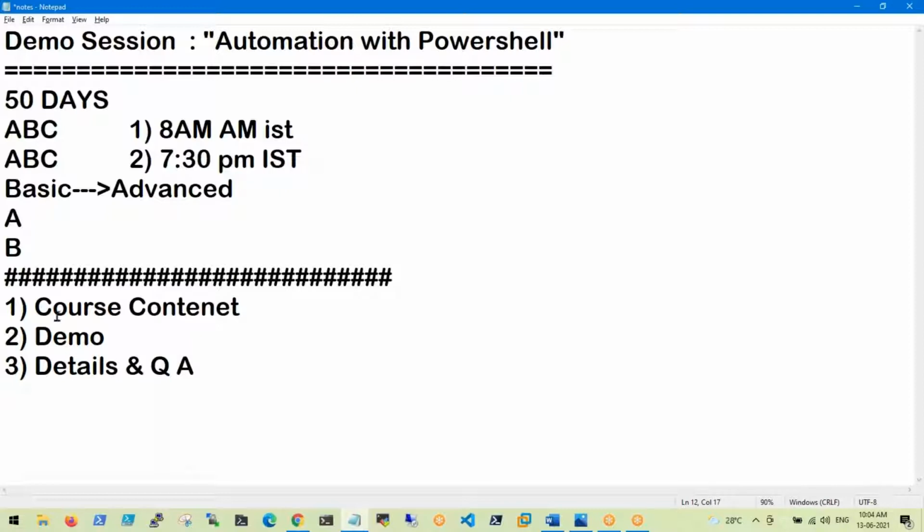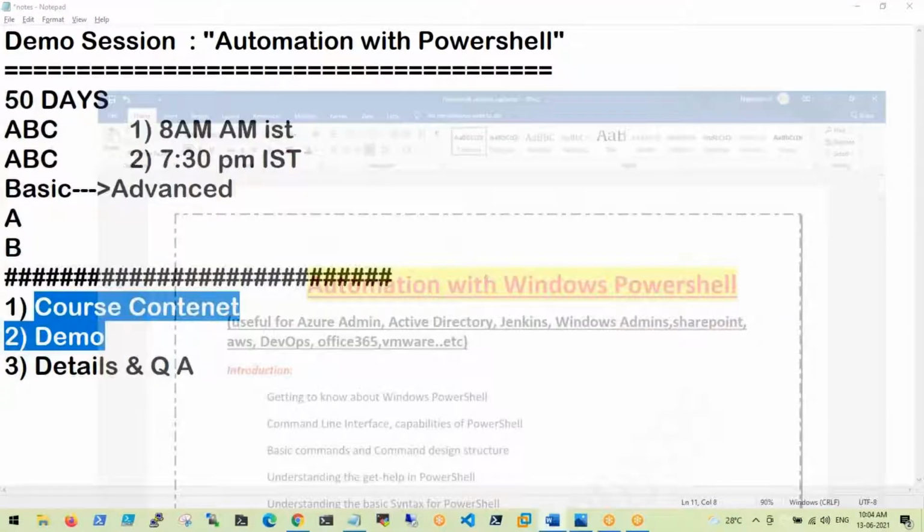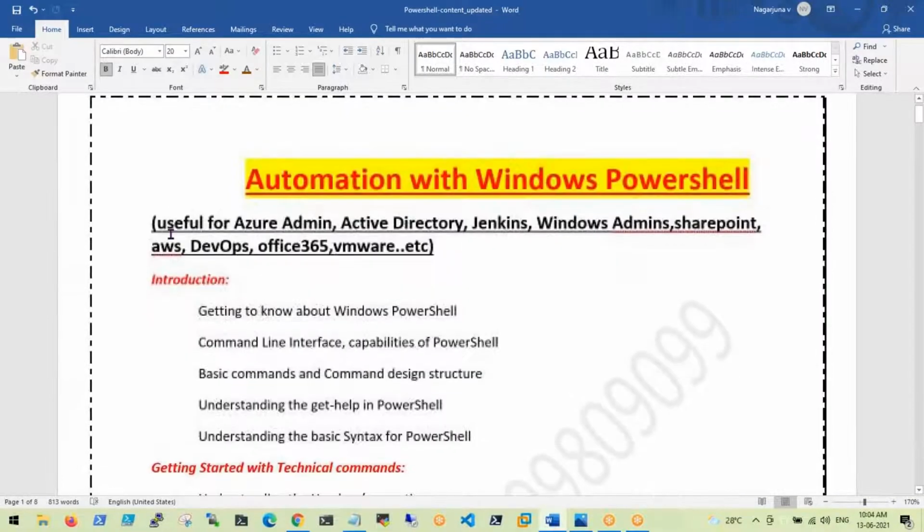Now, guys, coming to the course content. So this is our course content. First of all, try to understand what PowerShell is.